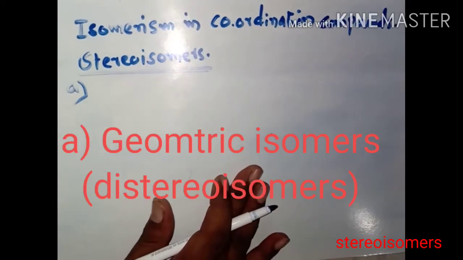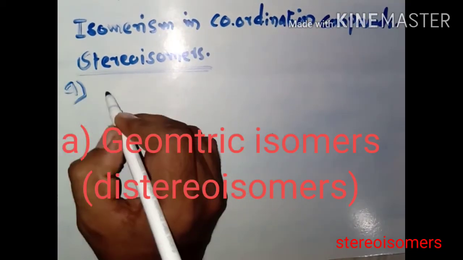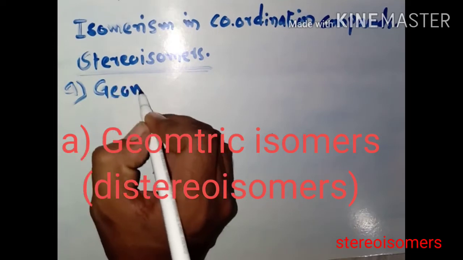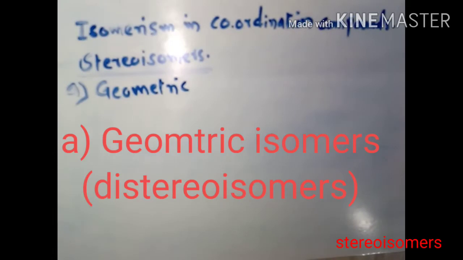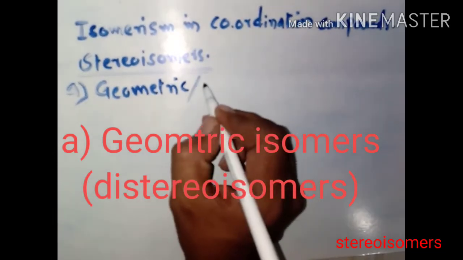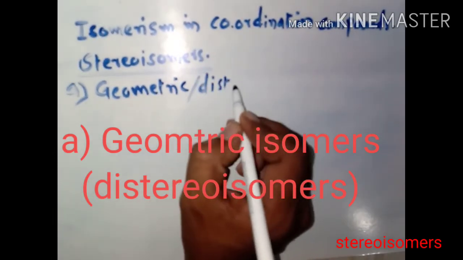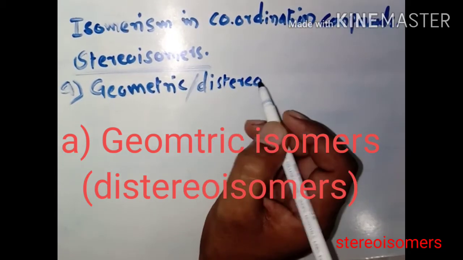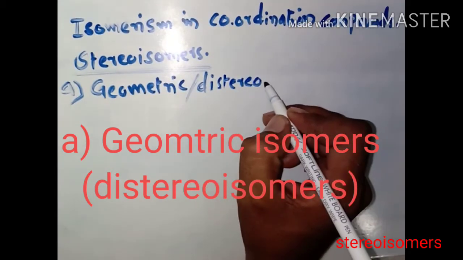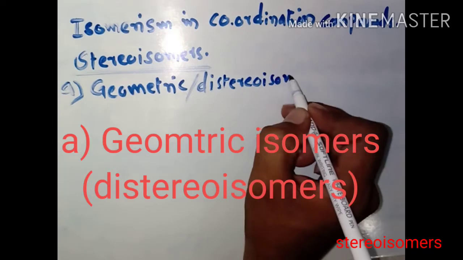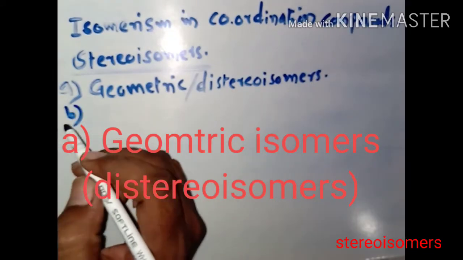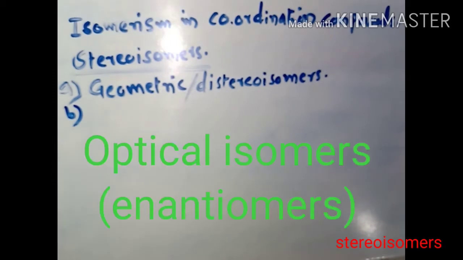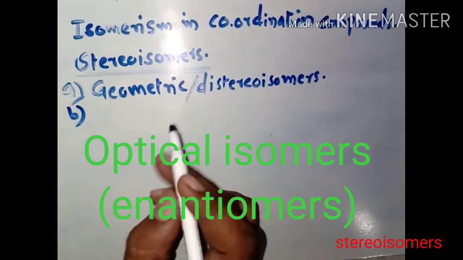The first one is geometric, or you can say diastereoisomers, and the second type of stereoisomers is enantiomers.